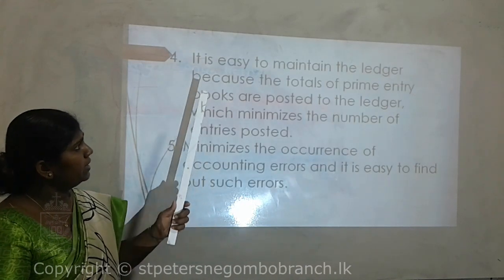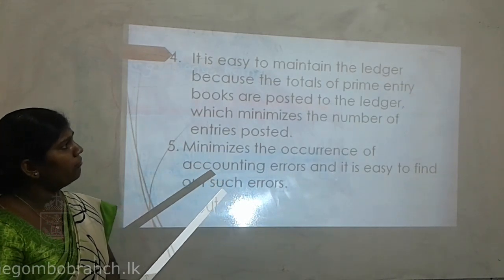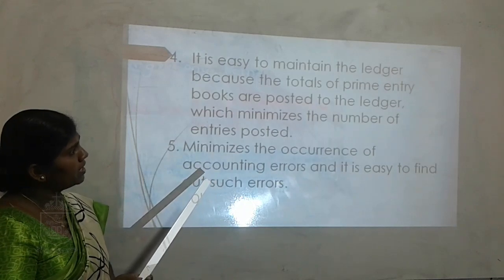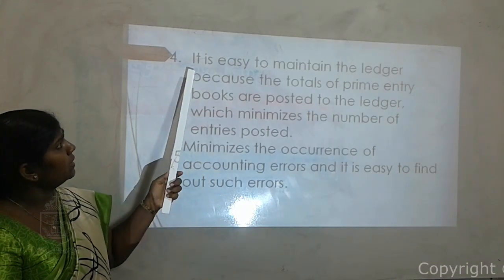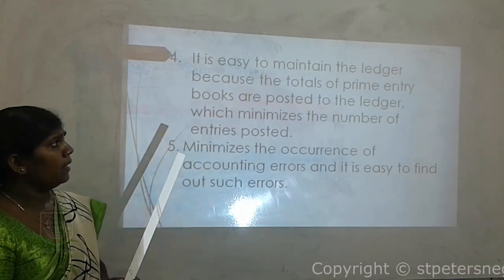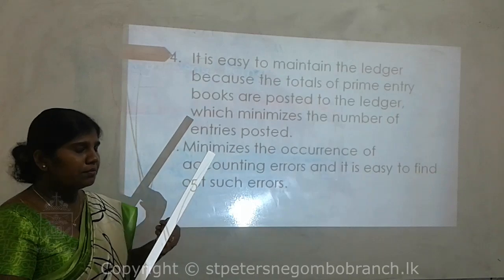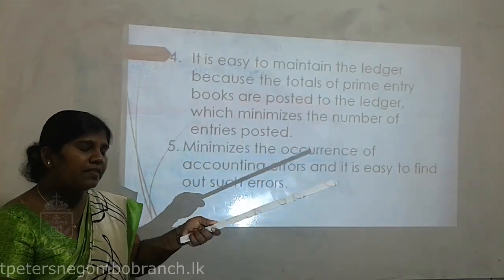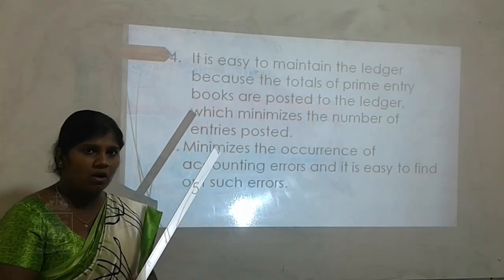Next one: it is easy to maintain the ledger because the totals of primary books are posted to the ledger, which minimizes the number of entries posted. That means because of recording these transactions in the primary books, it is easy to extract those transactions to the ledger accounts.